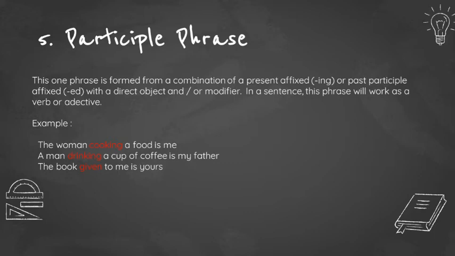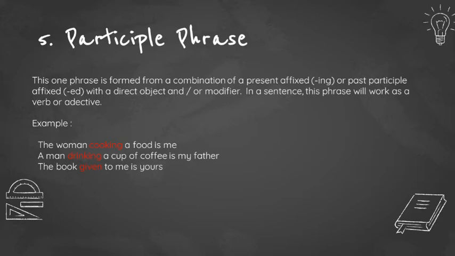The next type of phrase is participle phrase. This phrase is formed from a combination of a present or past participle with a direct object and or modifier. In a sentence, this phrase will work as a verb or adjective. The present participle will have a link with the present tense. Meanwhile, the past participle will be used for a sentence whose object refers to the past.